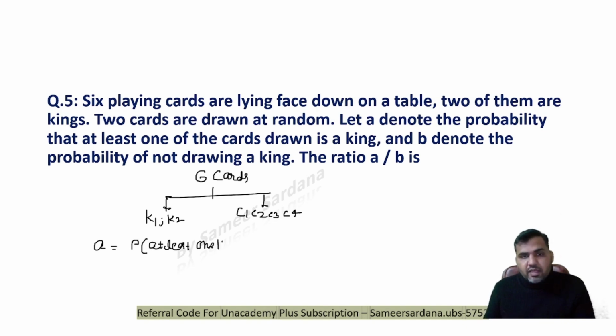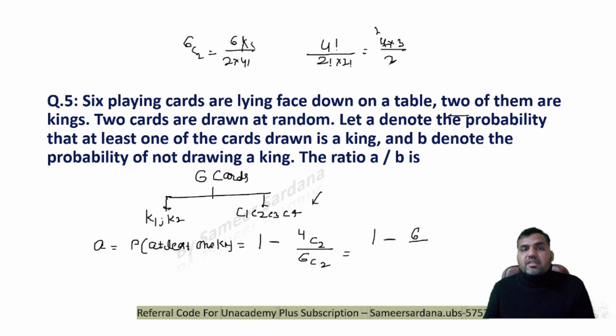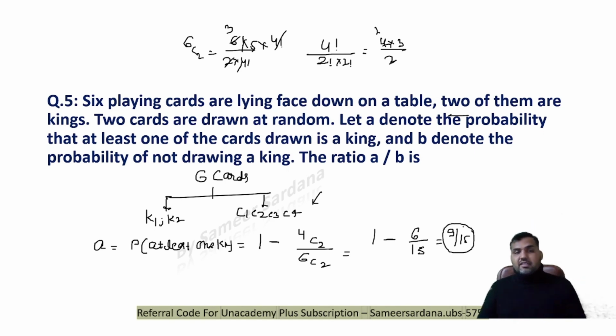At least one king. So I subtract all that possibility when all the 2 cards are drawn, right? 2 cards that I'm selecting is out of these 4. 4C2 upon 6C2, right? Which is 1 minus 4C2, which is 4 factorial upon 2 factorial, 2 factorial, 4 into 3 by 2, that is 6, right? Divided by 6C2. 6C2 is 6 factorial upon 2 factorial, 4 factorial, 6 into 5, I'm sure you know how to do this, right? This is 15. 1 minus 6 by 15, that is 9 out of 15. The chances are that at least one of the cards drawn is king.